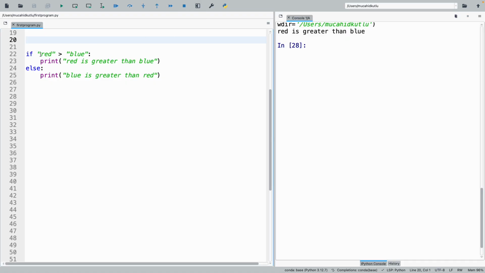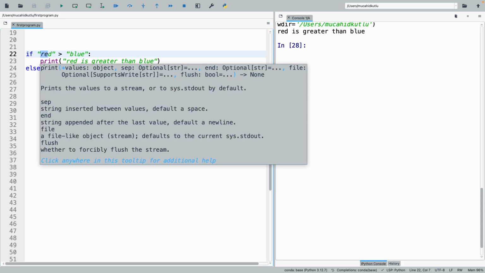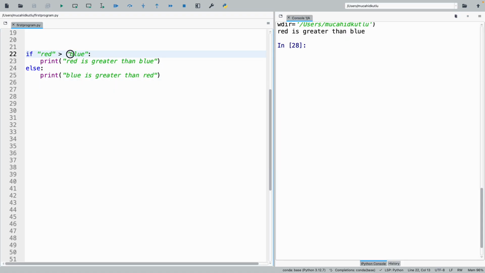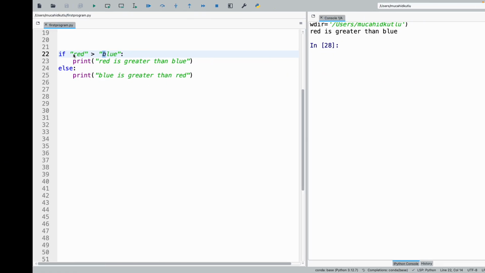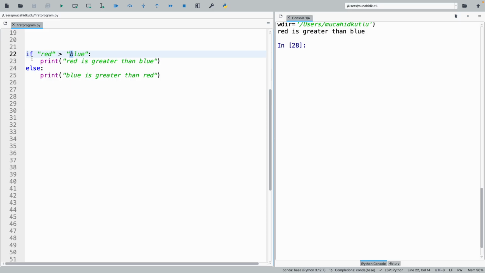So basically it compares: is the ASCII value of R greater than B or not? If it is greater, we can check again, go back to the table, and find that lowercase r is 114 and lowercase b is 98. Is 114 greater than 98? Yes. Then it stops here. It doesn't need to check the other characters because the first letter is already greater,